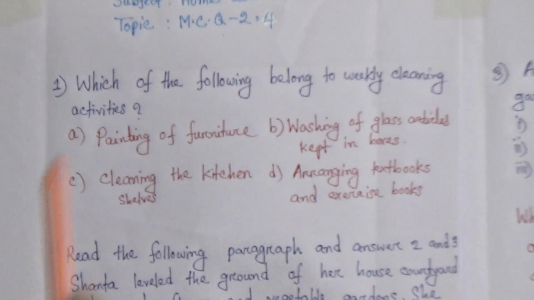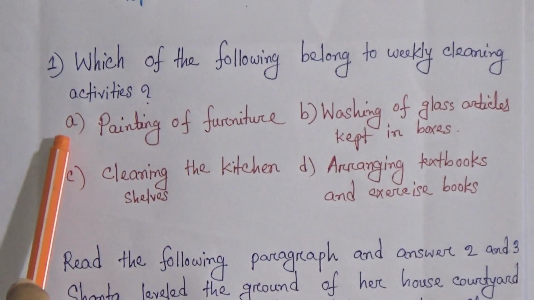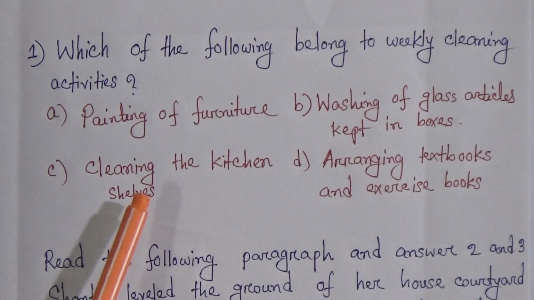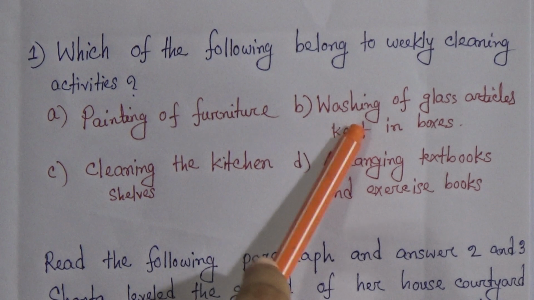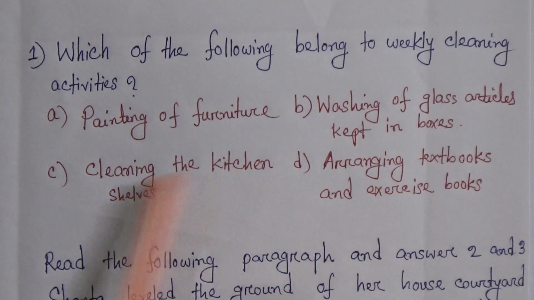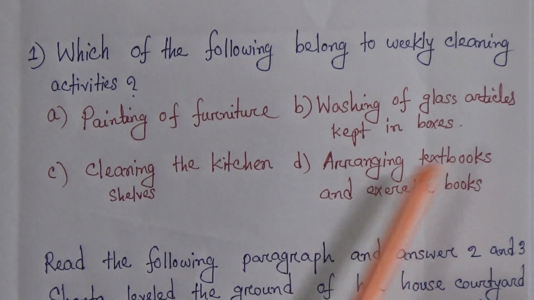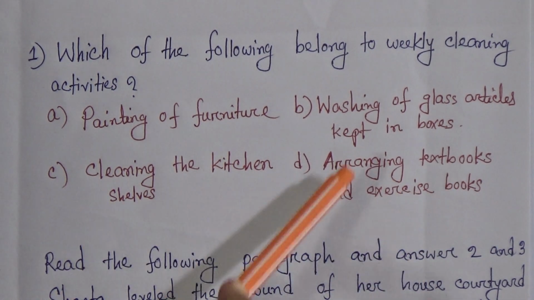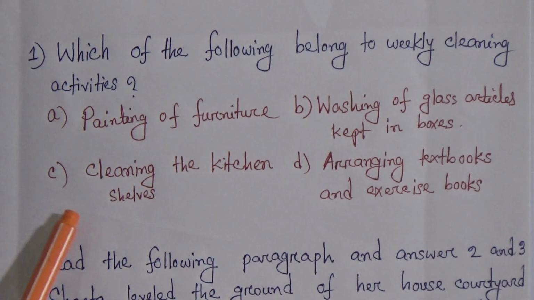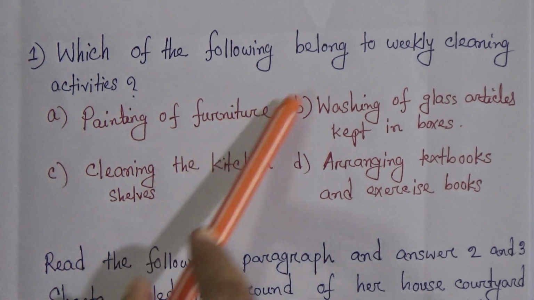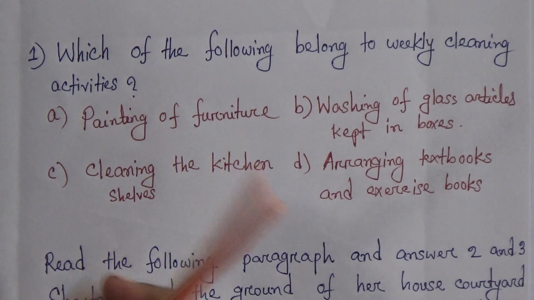Question number 1. Which of the following belong to weekly cleaning activities? Here are given 4 options. You have to choose only one. Number A, painting of furniture. Number B, washing of glass articles kept in boxes. Number C, cleaning the kitchen shelves. And number D, arranging textbook and exercise book. Which one is correct? Answer C is correct.